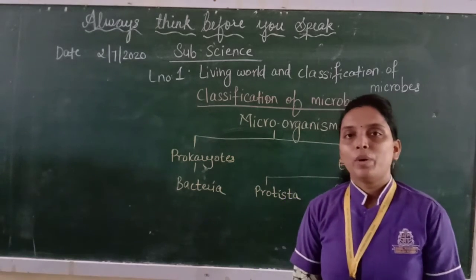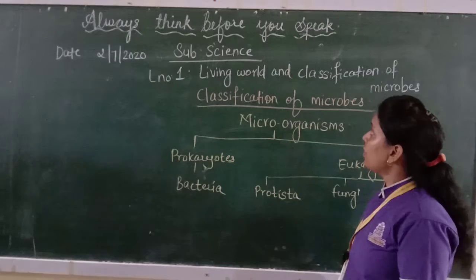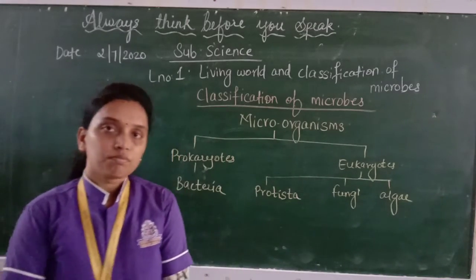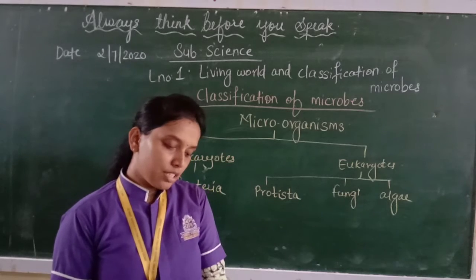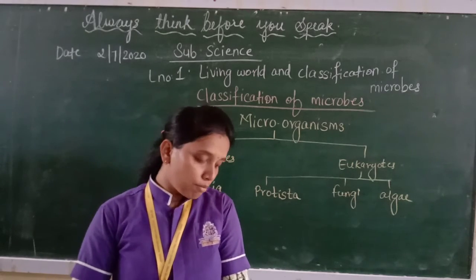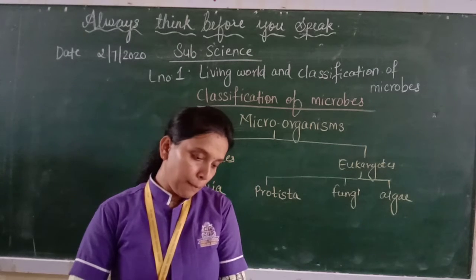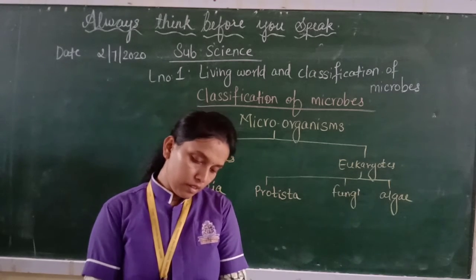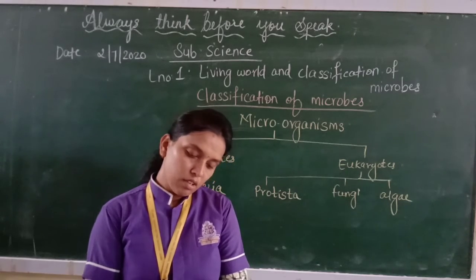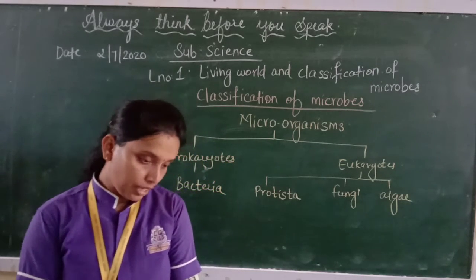Hello everyone, welcome to the second session of the chapter Living World and Classification of Microbes. In the last session we had seen the five kingdoms. We had seen about the kingdoms Monera, Protista and fungi, about the three kingdoms.